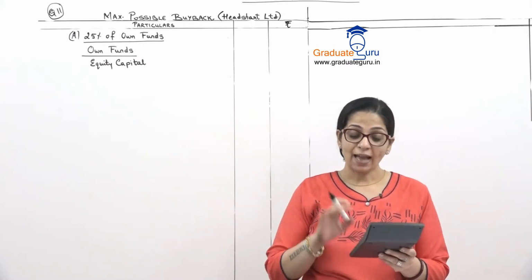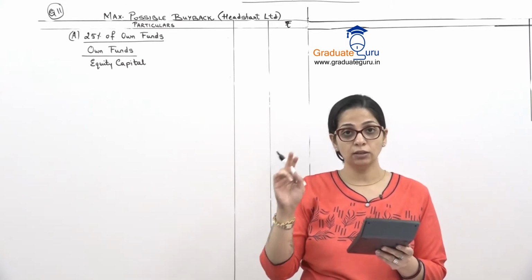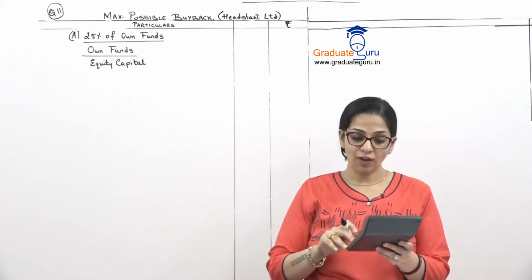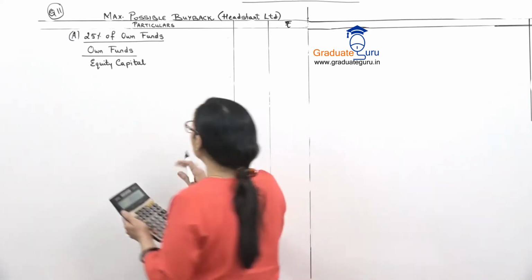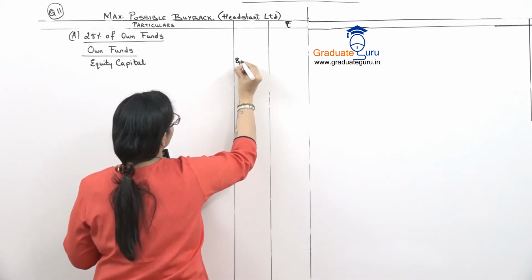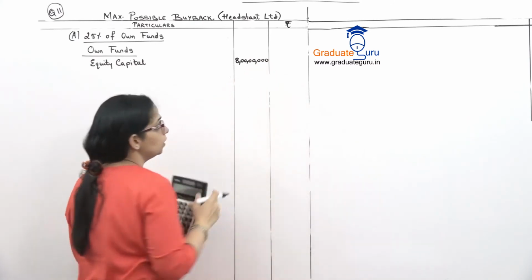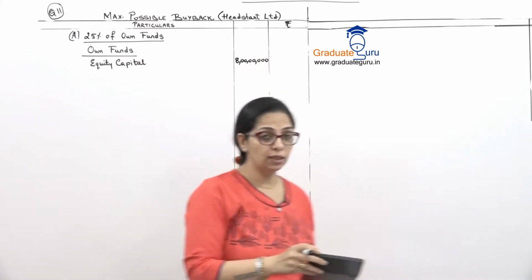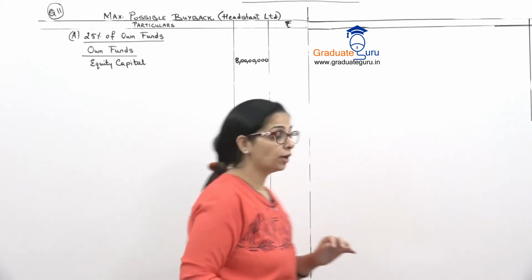And actual face value कितना है जो हम उसको fully paid कर देंगे in the first entry. Actual face value is 10. So 8 crores is our capital. So let's write that. Okay, so my equity capital is 8 crores. Now we go to securities premium.